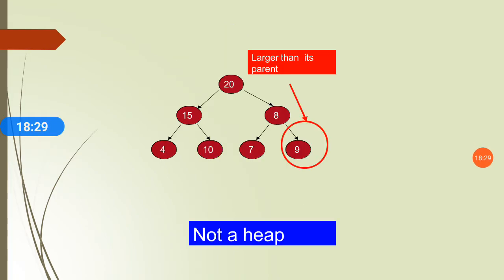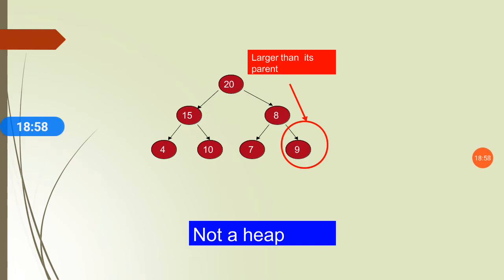Now consider this example of a tree and think about whether this tree is a heap or not, whether it follows the properties of the heap data structure or not. It is not necessary that we check either max heap or min heap; either property can be followed by this tree or heap data structure.